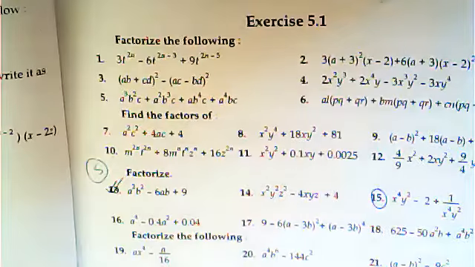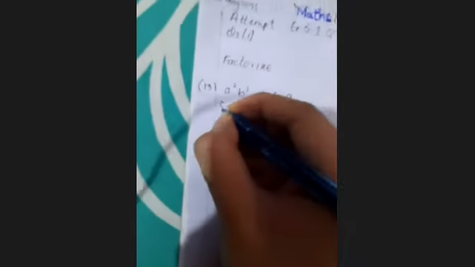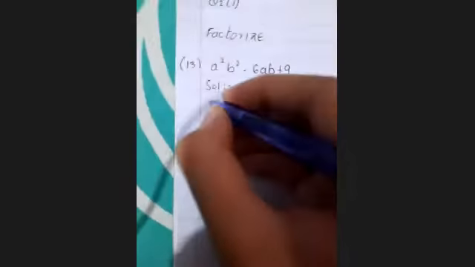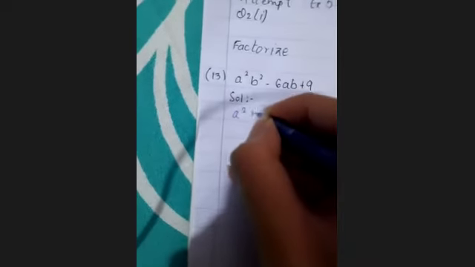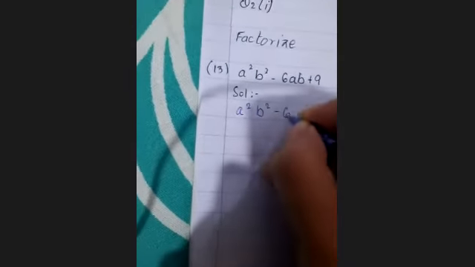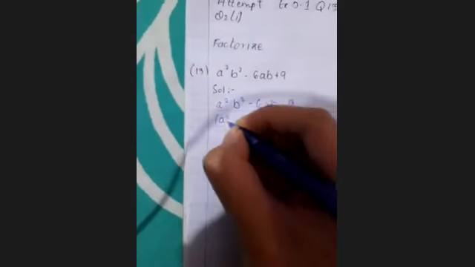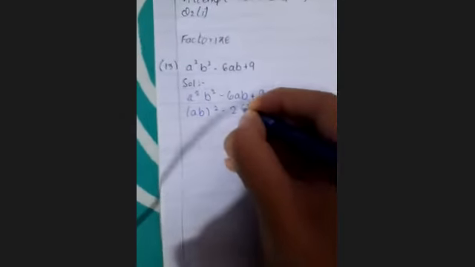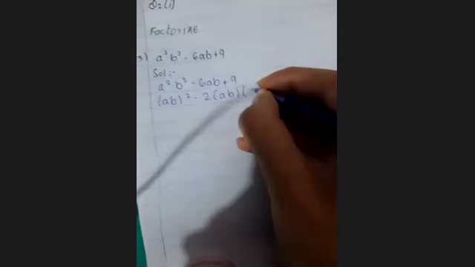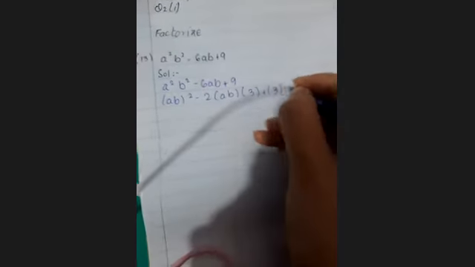Yes, everyone. Abdul Rahman, where is the camera? Okay, so this is question number 13 of exercise 5.1. And what you have to do, you have to factorize it. The question is a square b square minus 6ab plus 9. Ameda, it is plus 9. Now here you will take the square of the given number. So it will be ab whole square minus 2ab, 3, right.